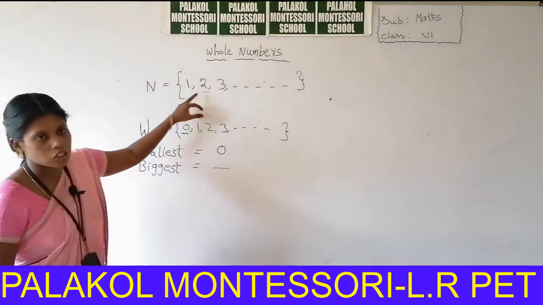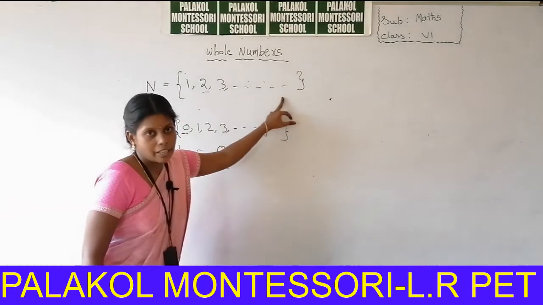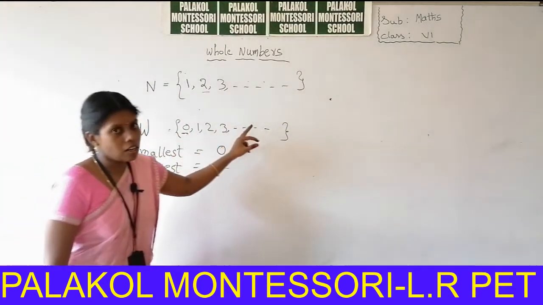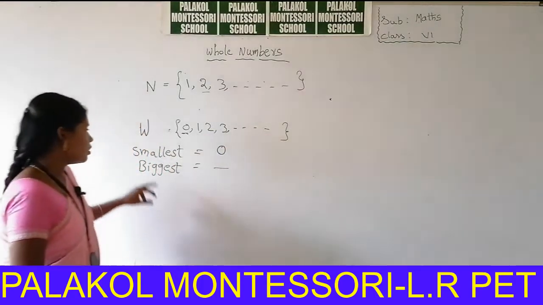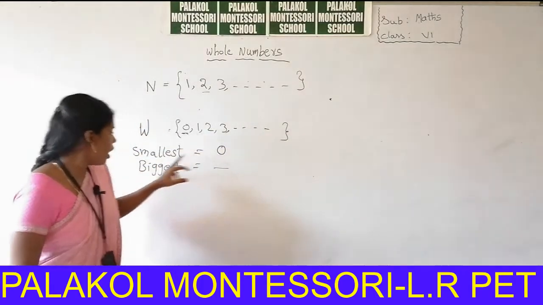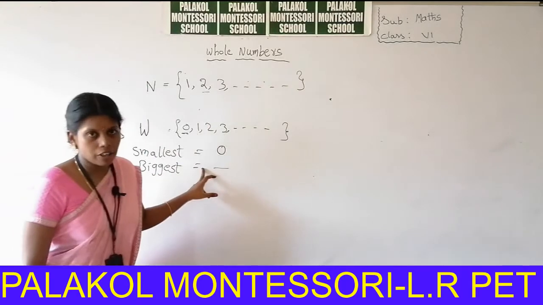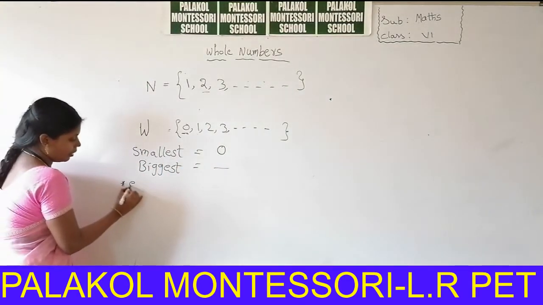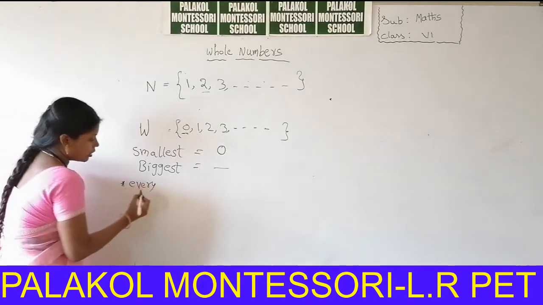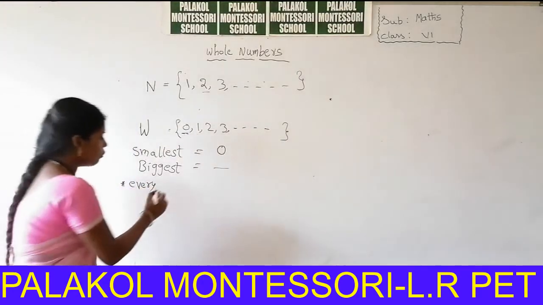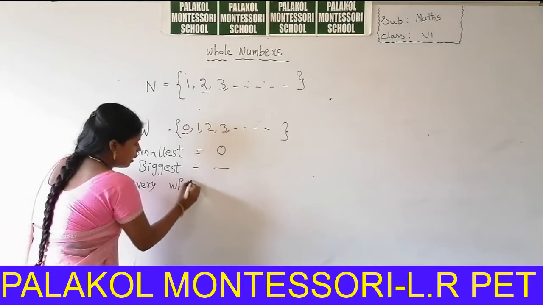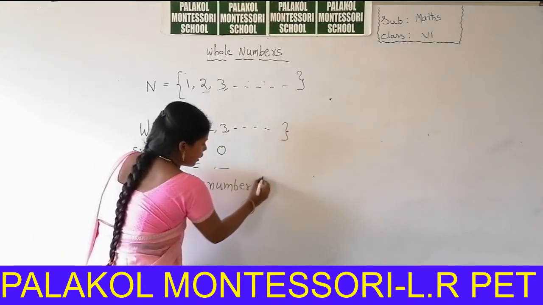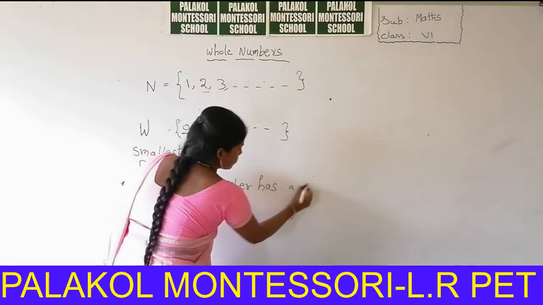In the same way as natural numbers, it continues. So the smallest whole number is 0, and the biggest whole number we can't define. In the same way, every whole number has a successor.